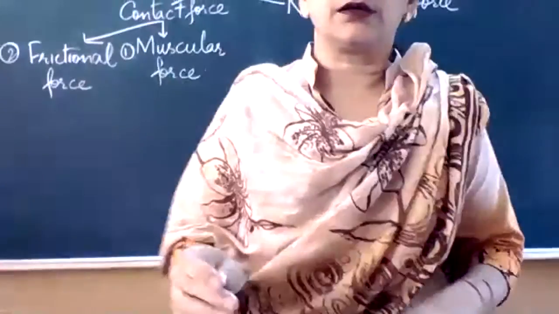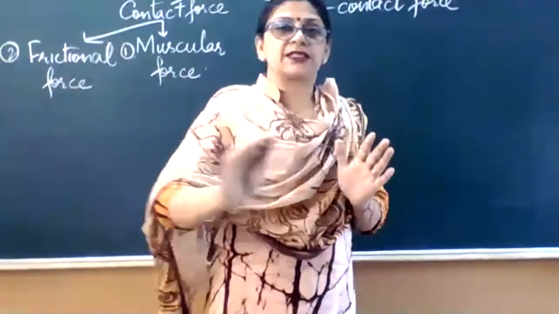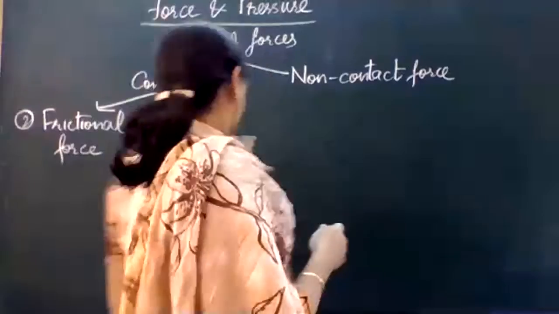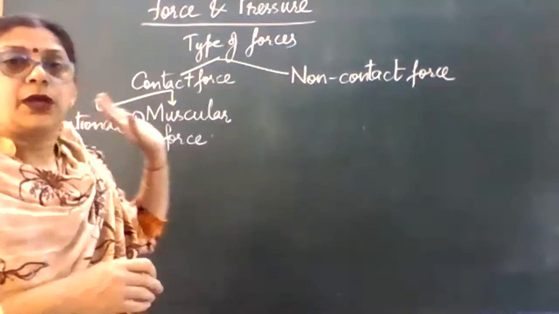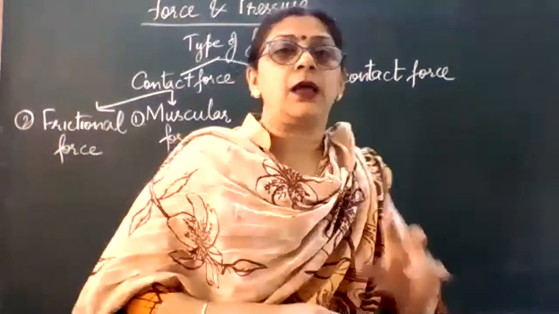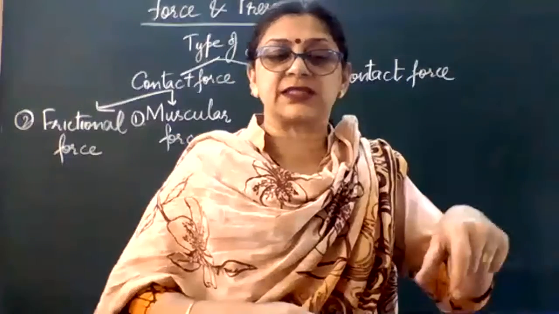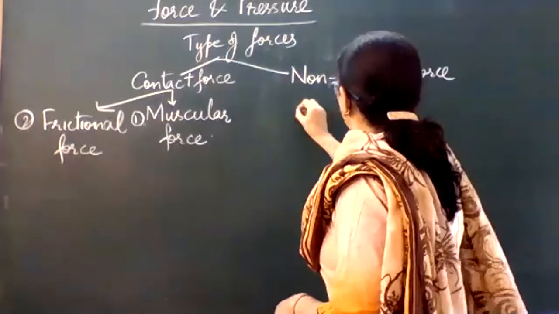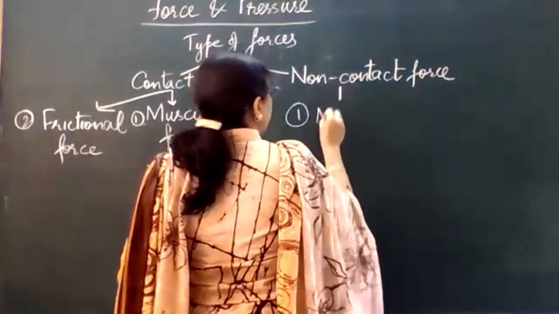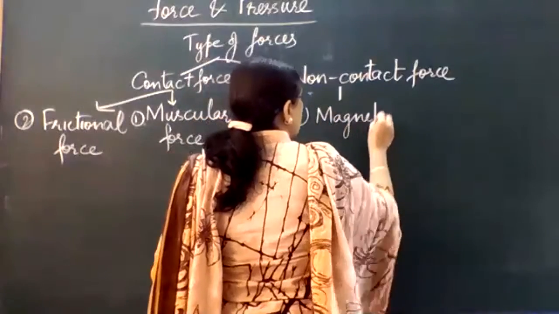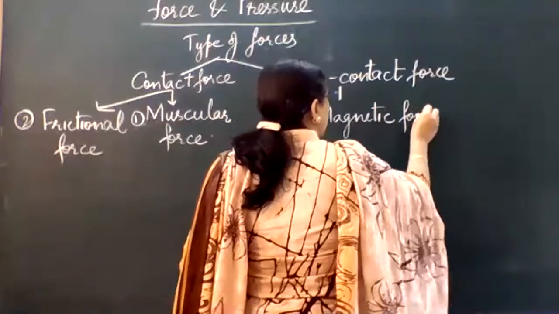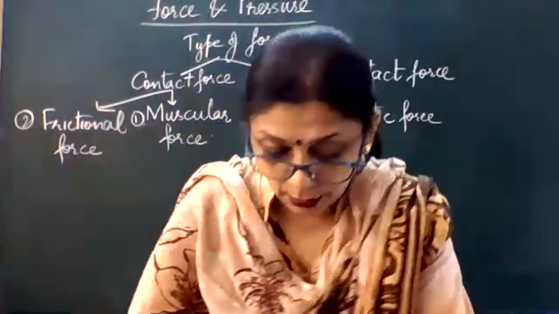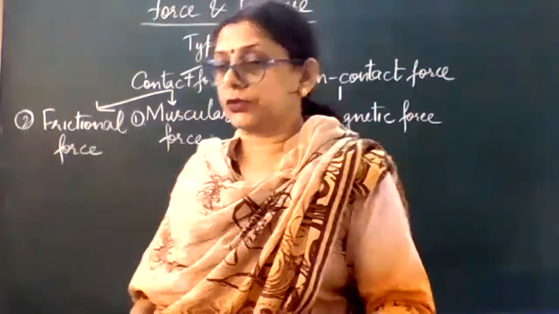Force can act between two objects even when they are not in direct contact, as in case of muscular force, as in case of frictional force. और इनको हम कहते हैं नॉन कॉन्टैक्ट फोर्सेस. और इस केस में जो नॉन कॉन्टैक्ट फोर्स है जिसको हमने डिस्कस किया, that is the first one, that is मैग्नेटिक फोर्स. So magnets जो होते हैं, they work away from a distance also. They can work from a distance also.